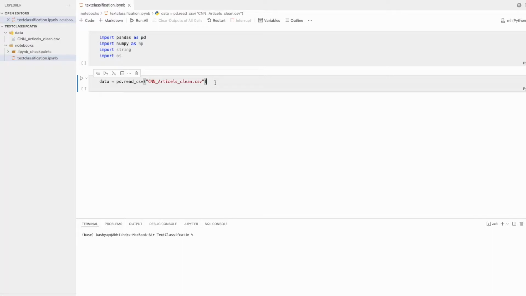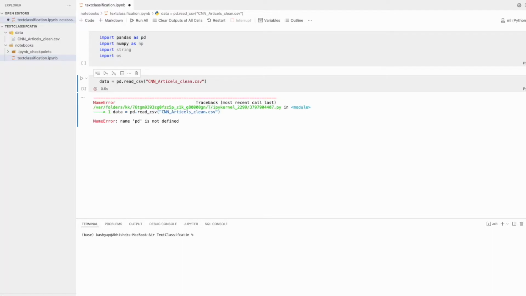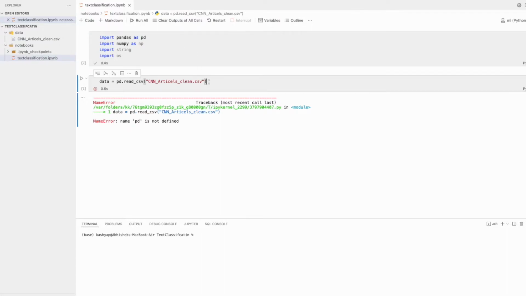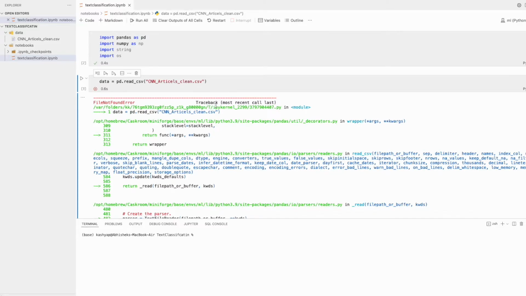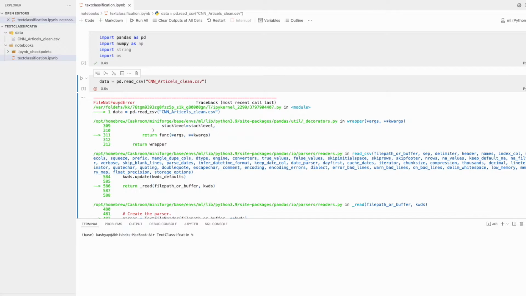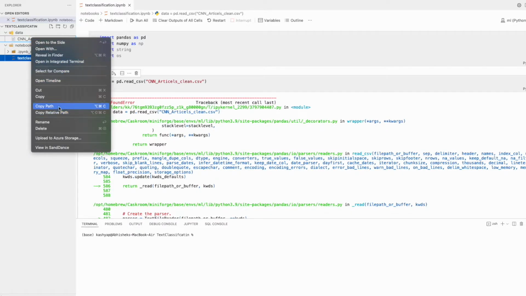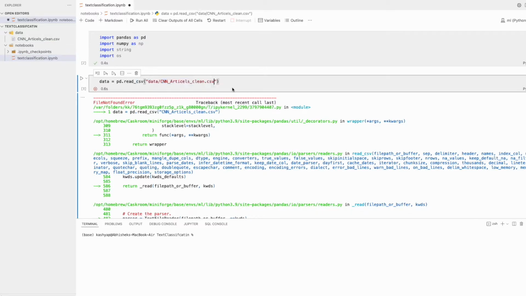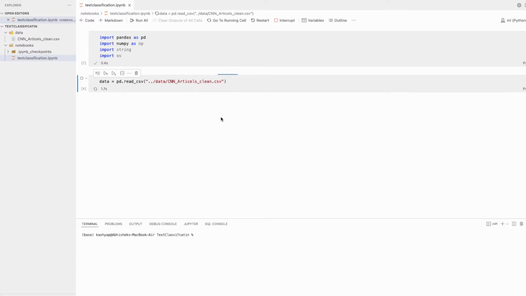And if I try to load that one, pd is not defined, sorry. First we have to run the first one, and then we have to run the second. So it is saying there is no such directory. I am using the relevant path, sorry for that. You can see now we have loaded the data.